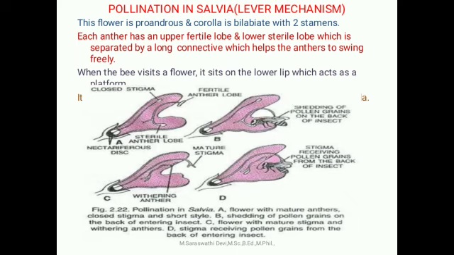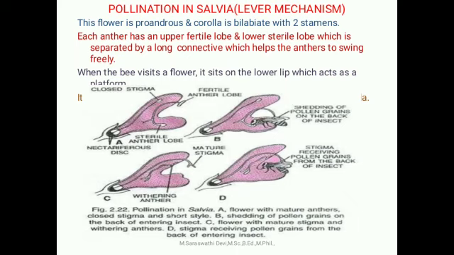And the corolla has two lips, that is two labia, so it is bilabiate. Upper and lower lobes are both present. Then they have two stamens, one fertile and another sterile. The upper lobe has the fertile stamen, and the lower lip has the sterile one.